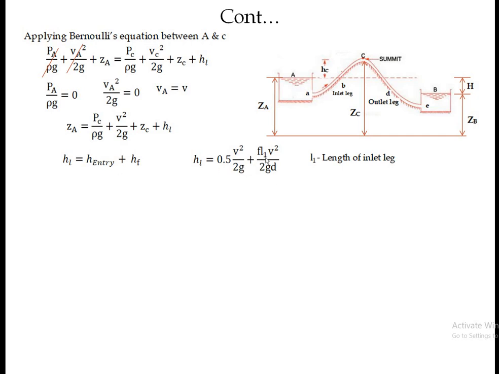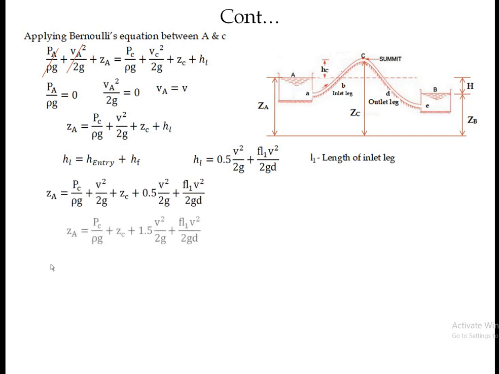Again, HF is f L1 V square upon 2gD, where L1 is the length of the inlet leg. We have considered the friction between the fluid particles and the pipe wall up to C only, that means friction for the inlet leg only. So this is the HL. Now the equation becomes ZA equals PC upon rho g plus V square upon 2g plus ZC, plus we have to add this HL, that is head loss at the entry and head loss due to friction.